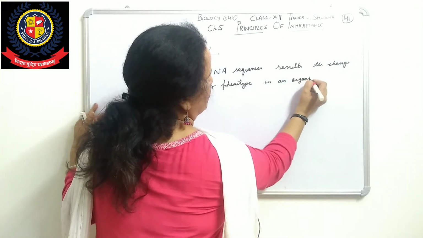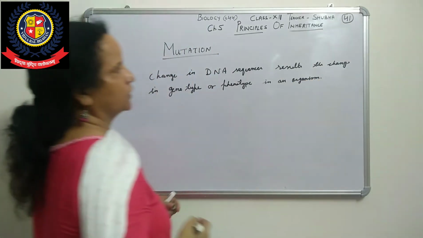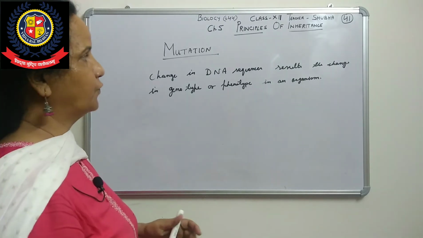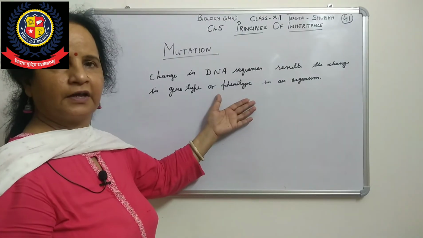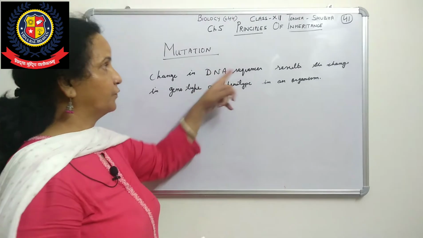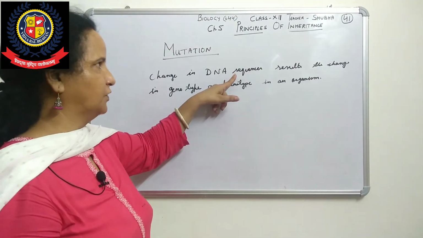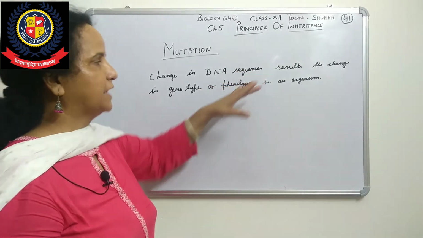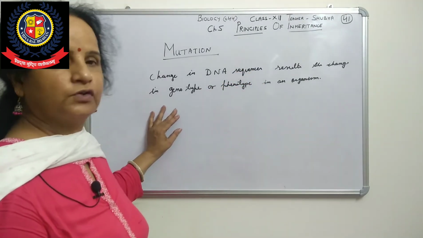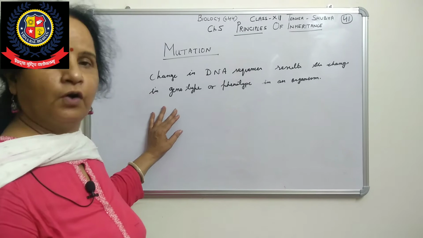It is responsible for changing the genotype or phenotype of that particular trait. So any alteration in DNA sequence results in a change in genotype and phenotype in any organism.